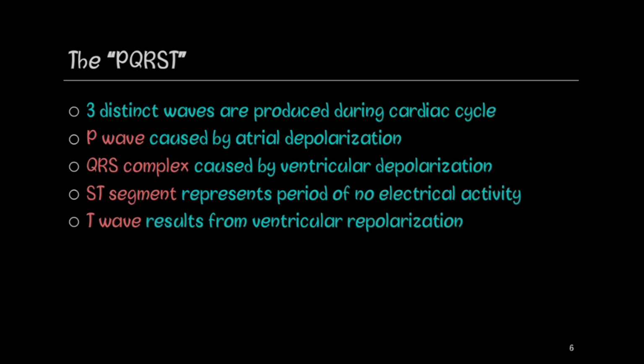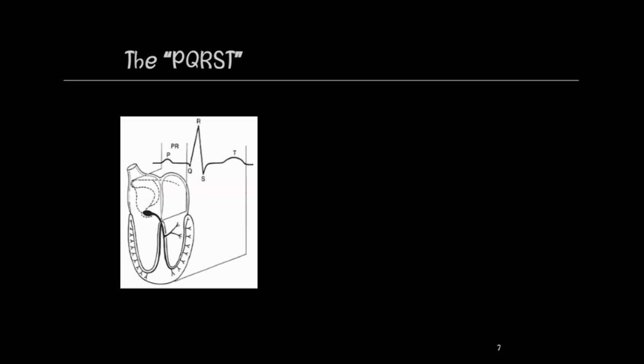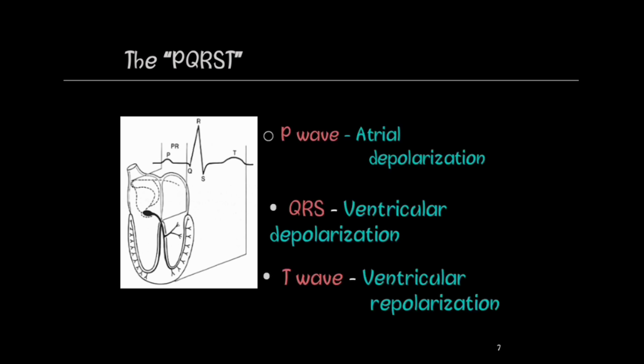And the T wave is the result of the ventricular repolarization, that is ventricular relaxation. Now this diagram represents the PQRST on the ECG, where the P wave indicates the atrial depolarization, QRS indicates ventricular depolarization, and the T wave represents the ventricular repolarization.